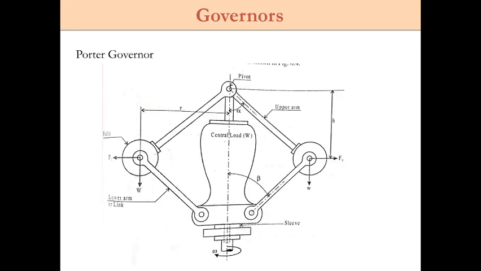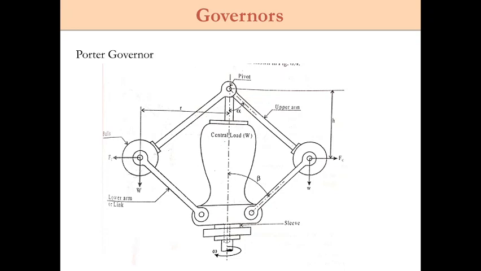So now moving further, we'll start with the Porter governor. Okay, so this is the schematic diagram of the Porter governor. Already we have seen the working principle of the simple centrifugal governor. The same working principle we can apply here. Basically this Porter governor is a modification of Watt's governor. If the sleeve of the Watt's governor is loaded with a heavy mass, then we can call it a Porter governor.